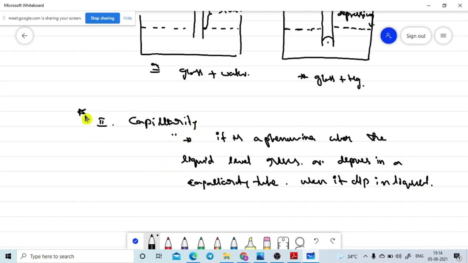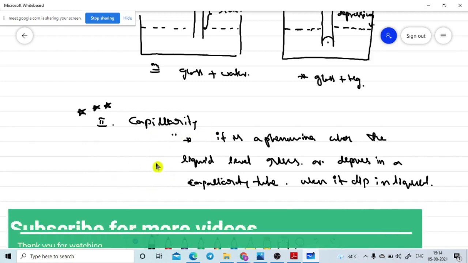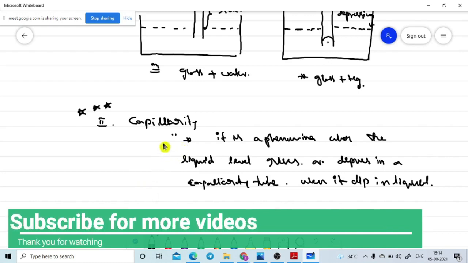These definitions are asked many times in your final exams. What is the definition of capillarity? Capillarity means it is the phenomenon in which the liquid level rises or depresses in a capillary tube when the capillary tube is dipped in a liquid.